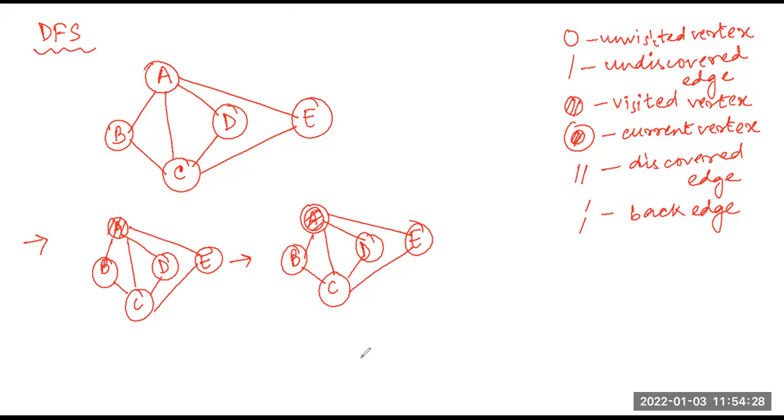I will set the edge that is traversed to be discovered, and then I will mark it as the current vertex. Then what will I do? First, I will visit node B. I will mark this edge as a discovered edge. Rest will be as it is.